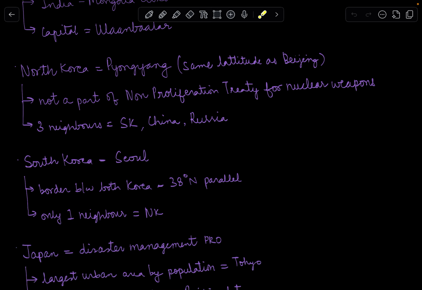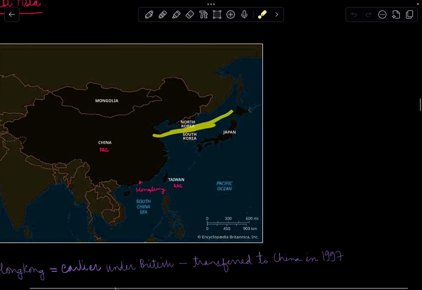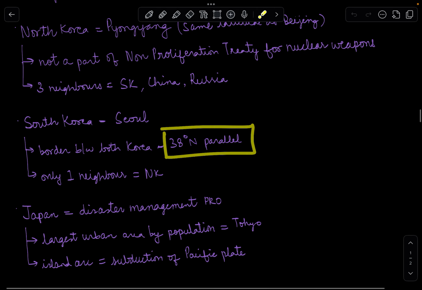So South Korea, the BTS fangirls and K-pop fans assemble. Anyways, the capital of South Korea is Seoul. The border between both of the Koreas, South Korea and North Korea, is the 38-degree north parallel. So this is basically the border between North Korea and South Korea, the 38-degree north parallel.